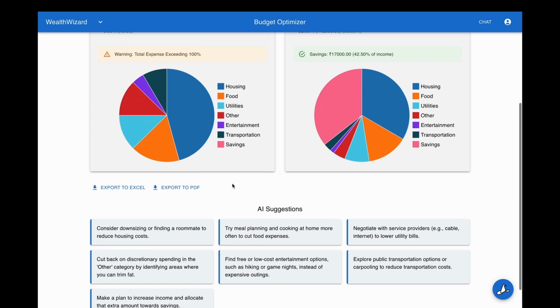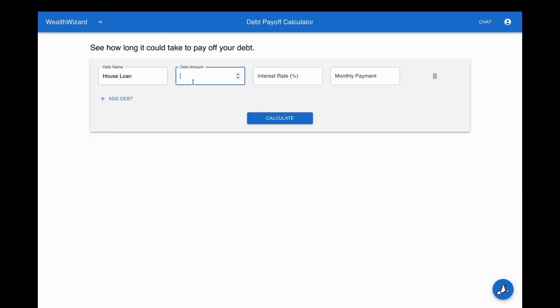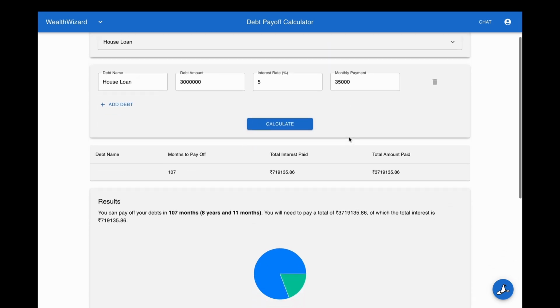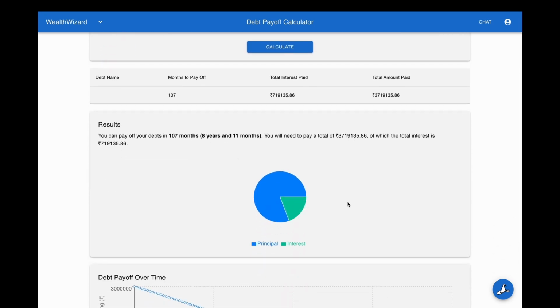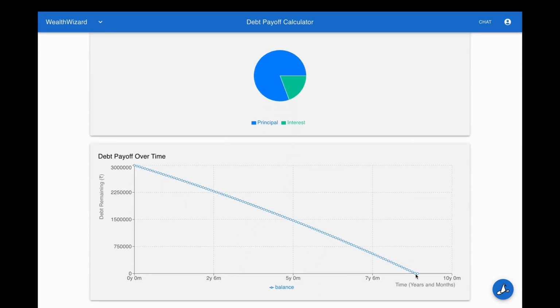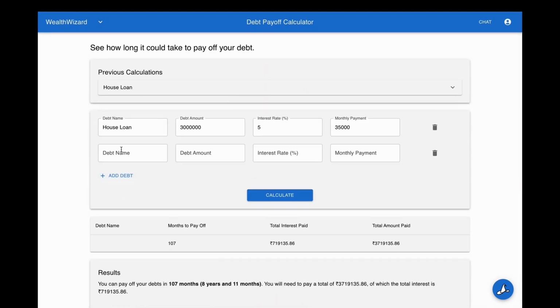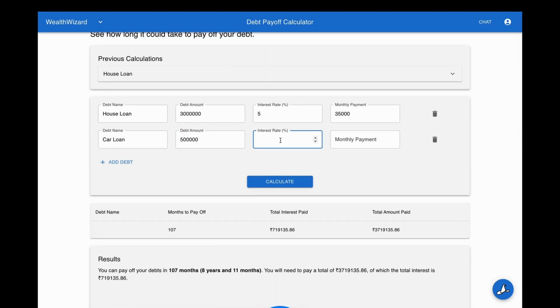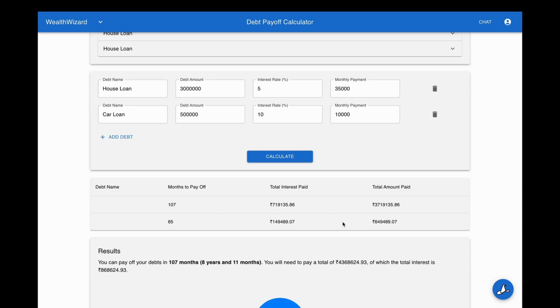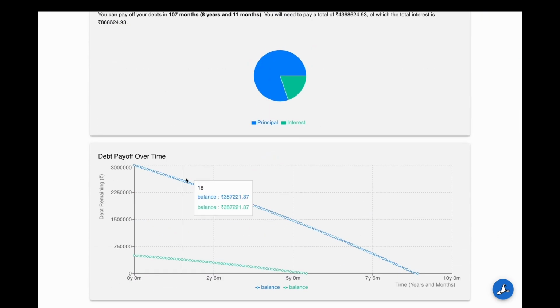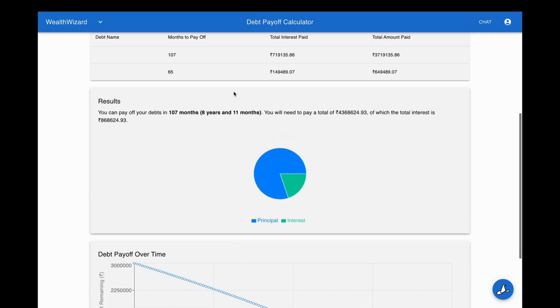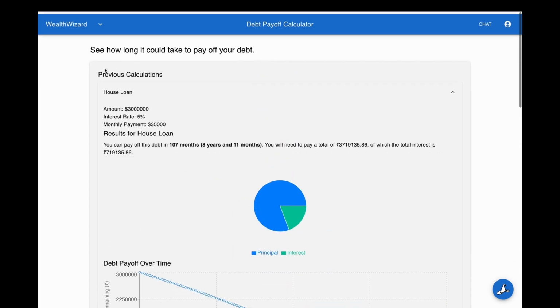Next up, let's move on to debt payoff calculator. So basically, suppose you want to take a debt for house, this will visualize the data for you. It will show you interest, how long it will take to pay off the debt. Also, let's try it for another loan. Suppose you want to take a car loan. Again, you can see how long it will take to pay off your car loan. Also, you can see history of your old calculations.